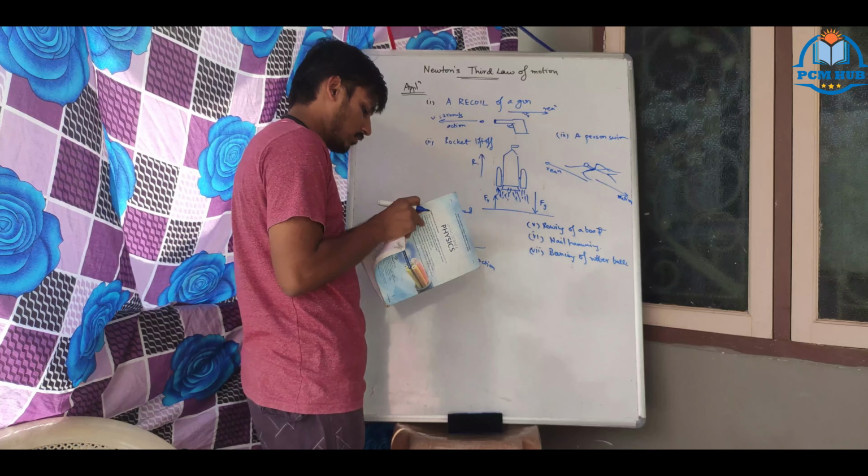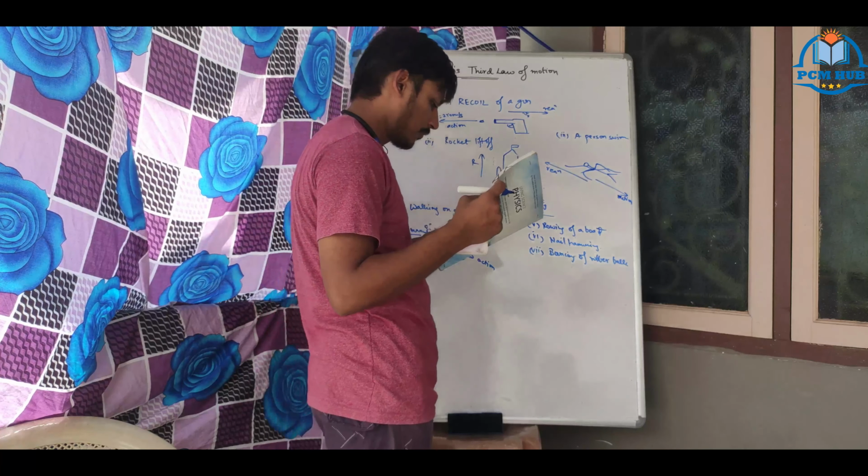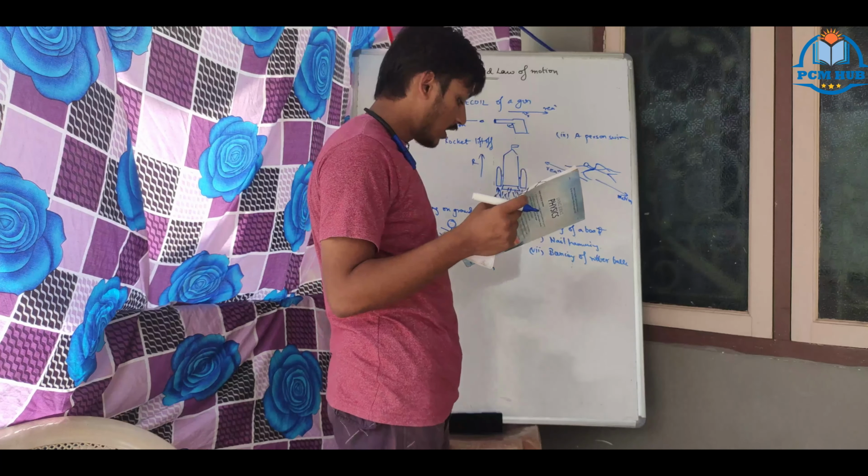So that's all. We can go to the next one. This is homework. If action is always equal to reaction, explain how a horse can pull a cart. I want you to do that as homework, and I want you to understand it. You have to frame the equation. It is there in the textbook. You can follow it. If you need guidance, it is a textbook question. We'll see all these numericals later.